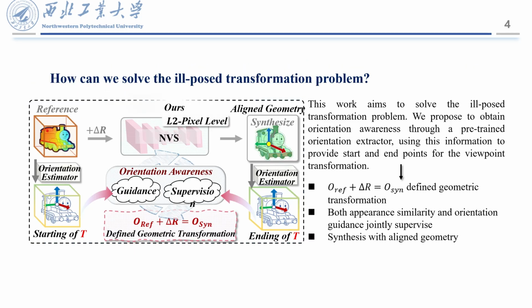To solve this problem, we proposed OrienPose. Our core idea is very straightforward. Instead of letting the model blindly guess the transformation, it is better to provide it with a clear geometric guideline. We used a pre-trained orientation extractor to determine the starting and ending points of the transformation. Then, we designed an orientation consistency loss, which is like giving the model a ruler and telling it, the direction of the newly synthesized view must strictly follow the geometric transformation from the starting point to the ending point.